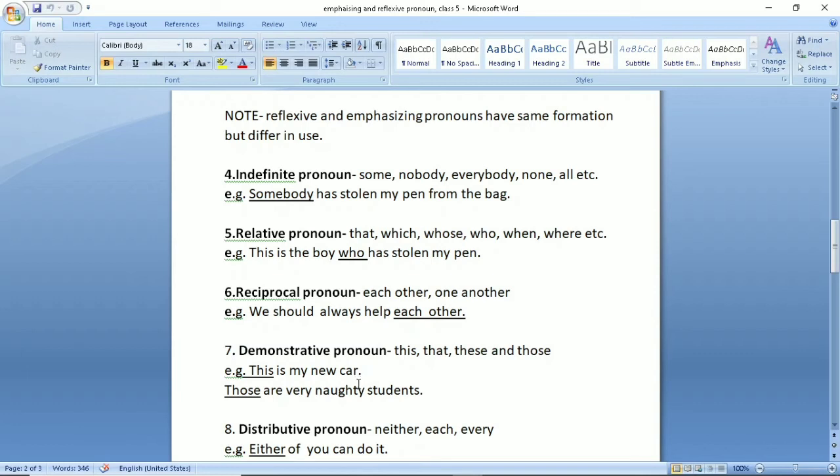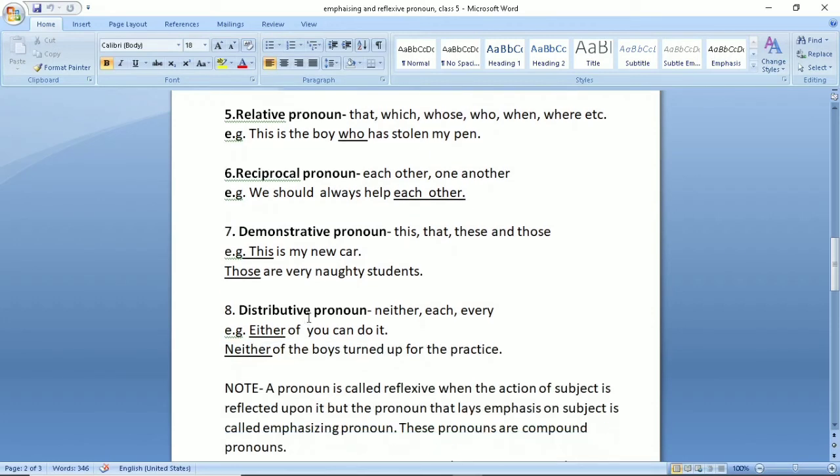So your noun should be separated from these words: this, that, these and those. One more example, those are very naughty students. So students is the noun and those is referring to those students who are naughty. So this is a demonstrative pronoun. Next, distributive pronouns: either, neither, each, every. For example, either of you can do. Either means both. Neither means not any of the two. Neither of the boys turned up for the practice.